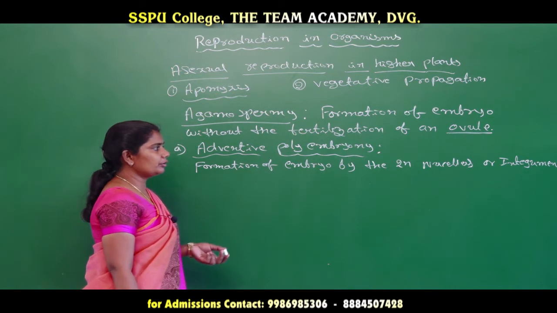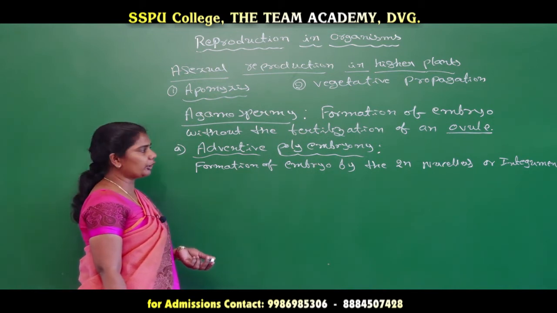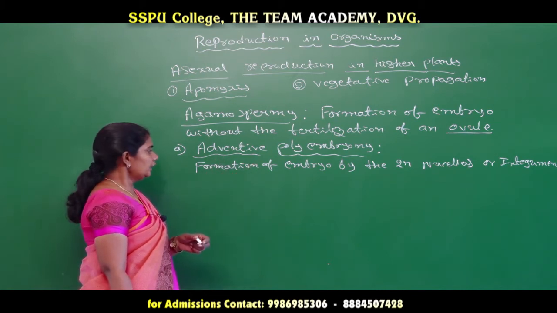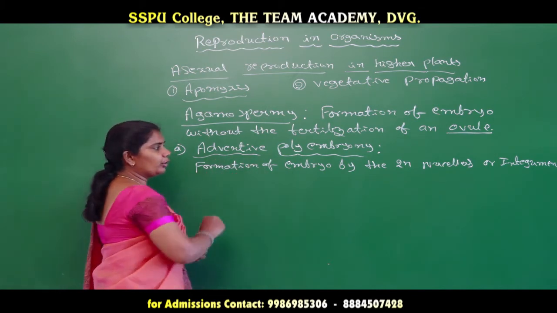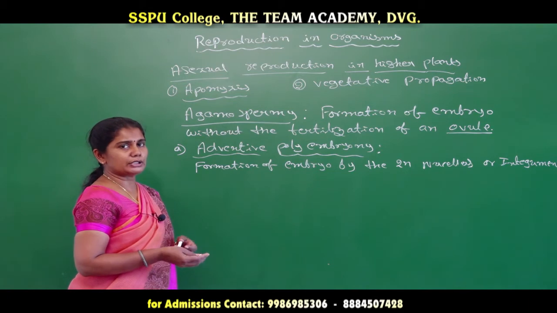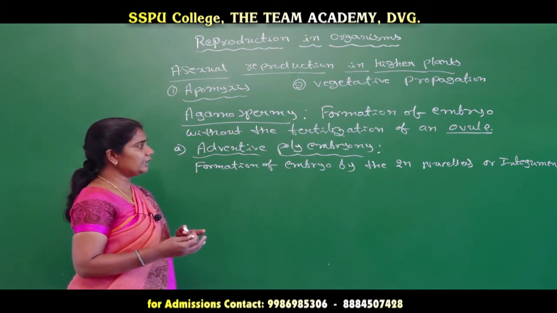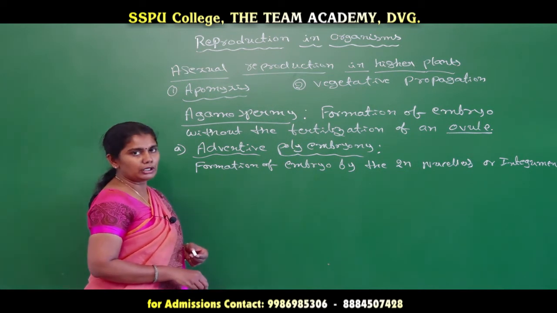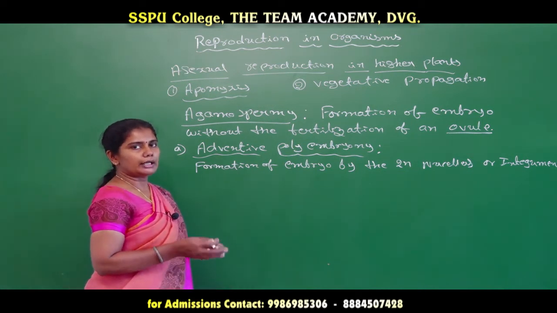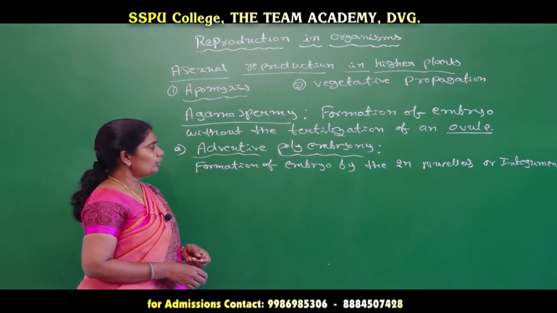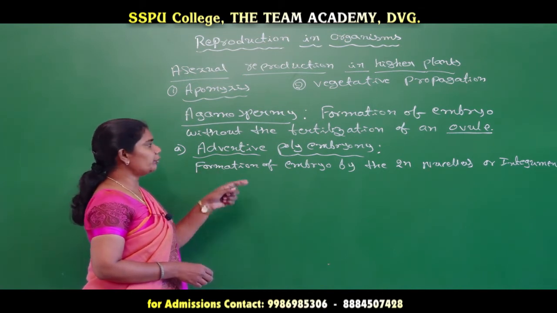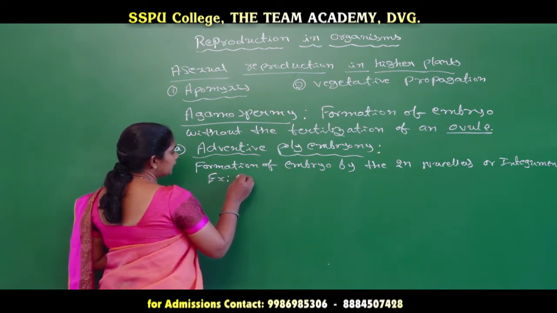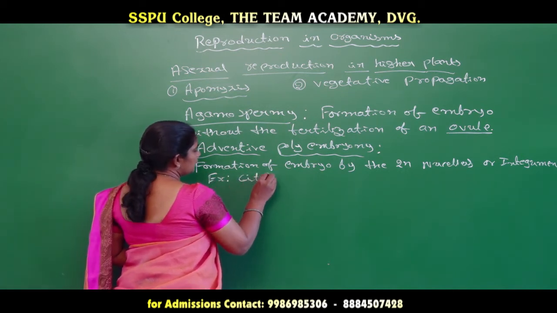So the integument gives protection to the ovule. In adventive polyembryony, an embryo is formed by diploid tissue present in the nucellus or integument of an ovule, and this diploid tissue directly converts into an embryo. We can take citrus plants as an example.